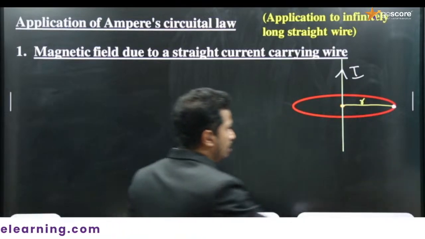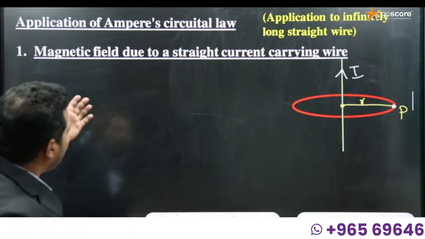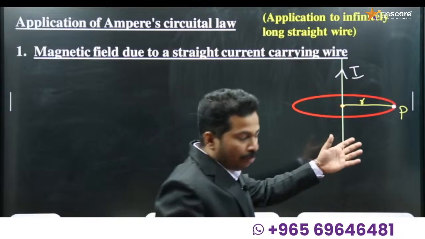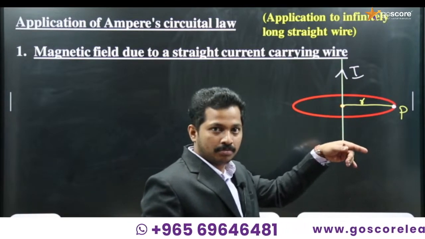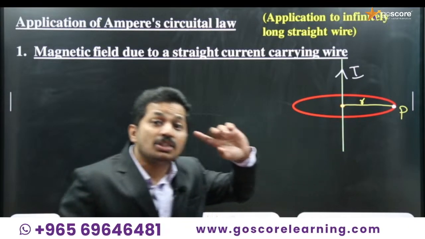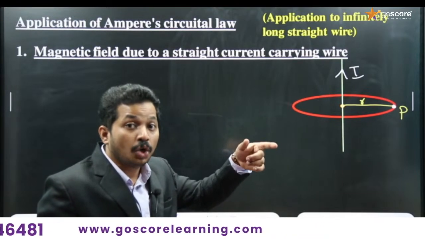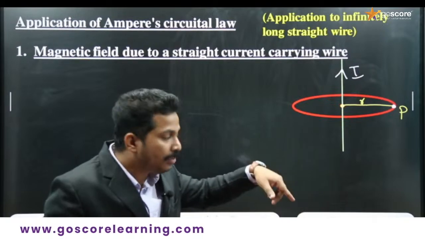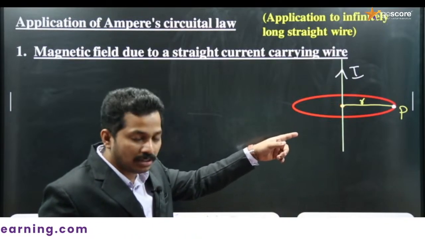We wish to find the magnetic field at the point P. For that, consider an Amperian loop. In the case of Gauss's law, we considered a Gaussian surface. Here we have the counterpart in magnetostatics: we are not considering a surface, we are considering a loop.